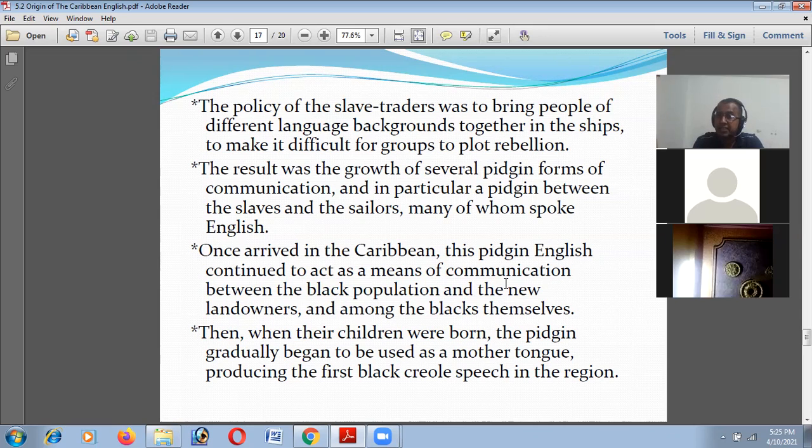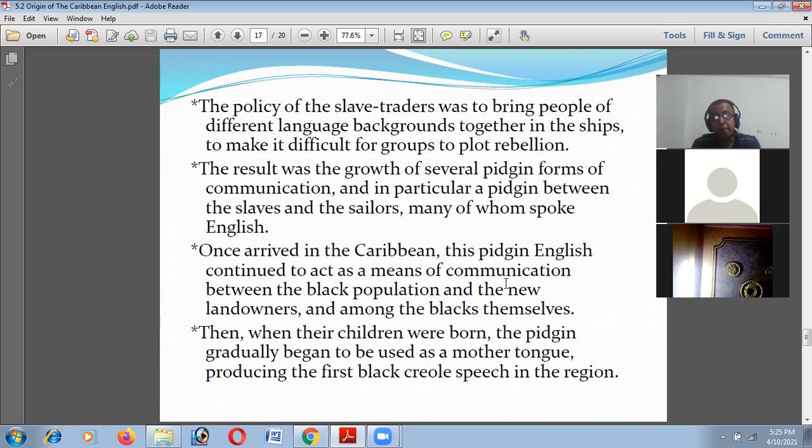So one sort of pidgin language was established in these Caribbean islands, and many of them speak English. And what sort of pidgin language do they use? That is the English pidgin language. Once arrived in the Caribbean, this pidgin English continued to act as a means of communication between the black population and the new landowners, and among the black people themselves.